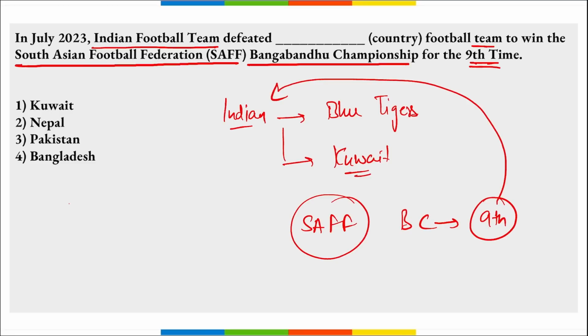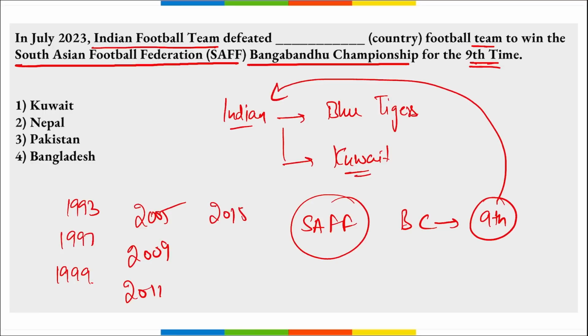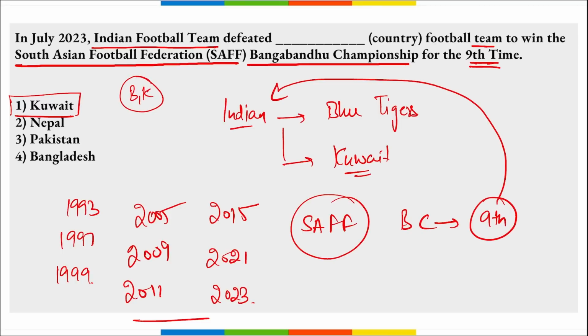If we discuss, it was in 1993, 1997, 1999, 2005, 2009, 2011, 2015, 2021, and now in 2023 India has won this title for the ninth time, defeating the Kuwait national football team in the finals. And where was the final held? It was held in Bangalore, Karnataka.